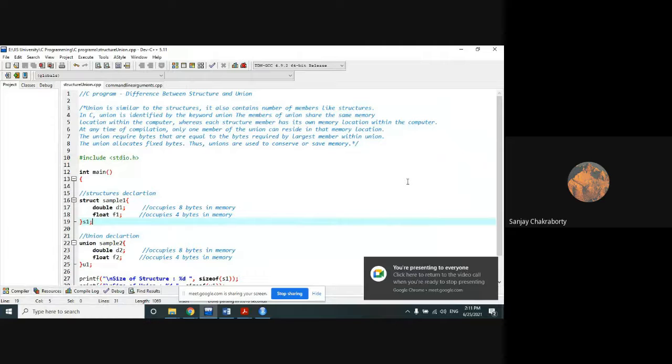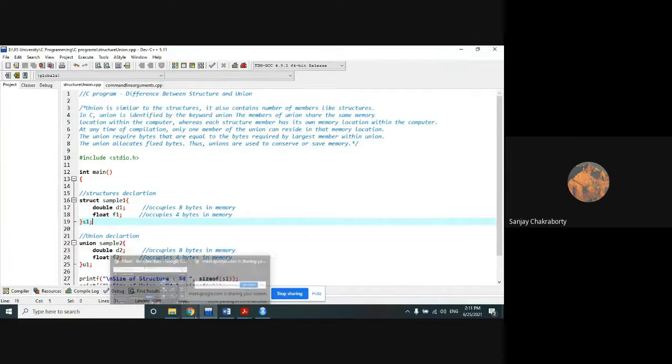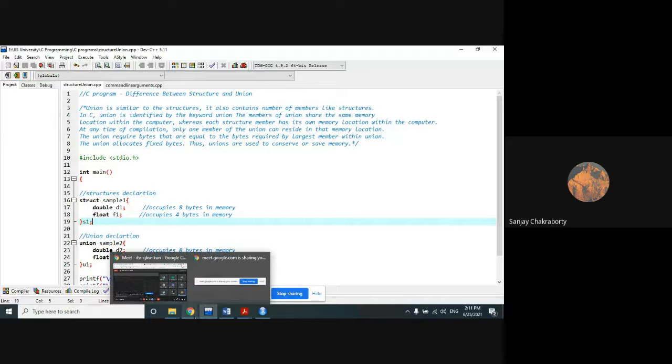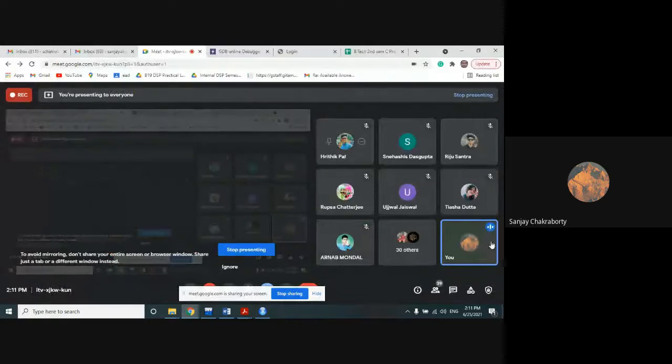Union generally stores different data types as members in the same memory location. Write it down. Union generally stores different data types as a member in the same memory location.